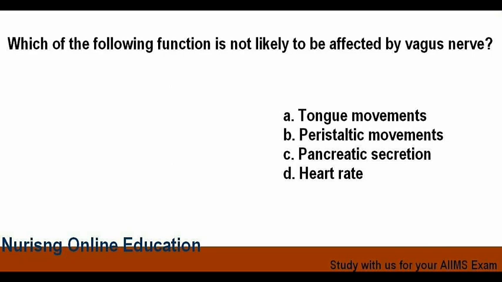Which of the following function is not likely to be affected by vagus nerves? Options are option A tongue movement, option B peristaltic movement, option C pancreatic secretion, and option D heart rate. And the answer is option A, that is tongue movement.